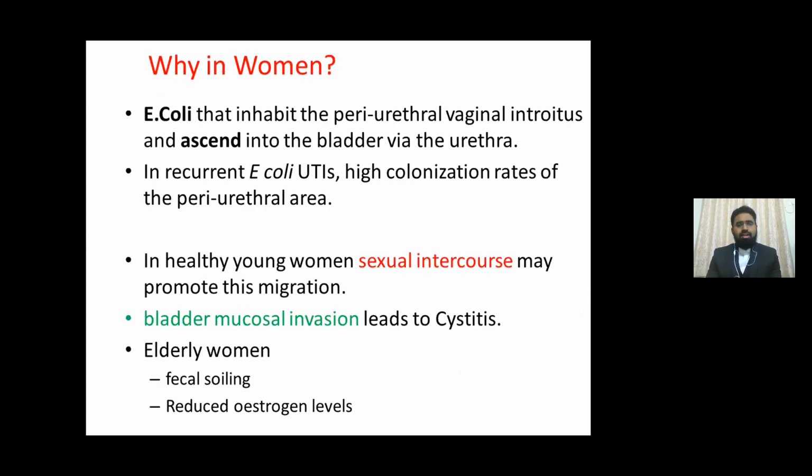E. coli that inhabits the periurethral vaginal introitus ascends into the bladder via the urethra. In case of recurrent E. coli UTI infections, there is a high colonization of the periurethral area. So in young women, sexual intercourse may promote migration that leads to cystitis. In case of elderly women, fecal soiling or reduced estrogen levels lead to UTI.